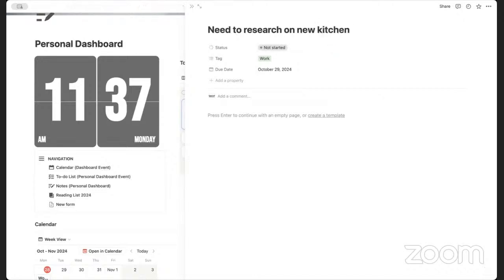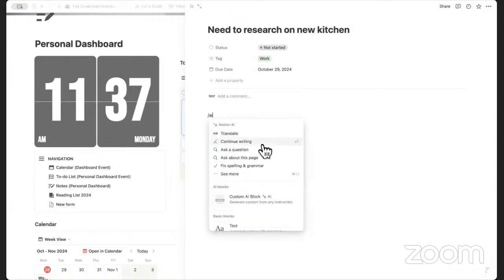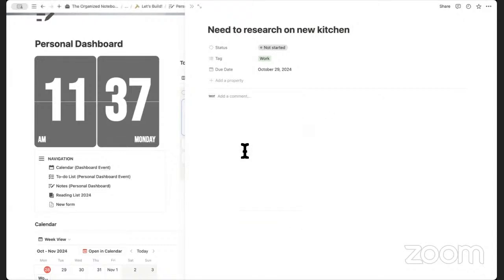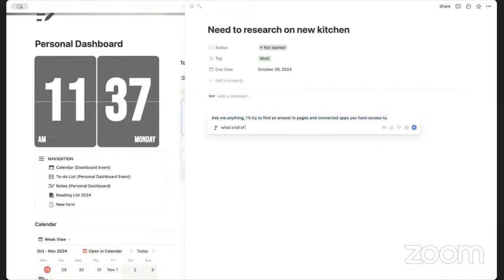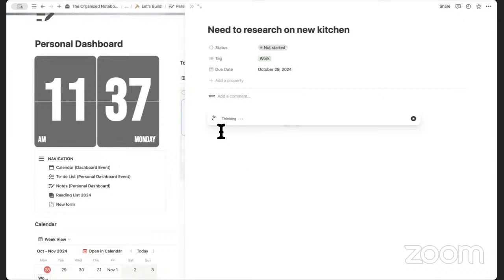So we can write kitchen, and then here slash AI, you can ask a question. You can say, ask it, what kind of research is good for a new kitchen? And then you can simply type enter. So it can help you with your task management also. That's another way that you can consider using AI.